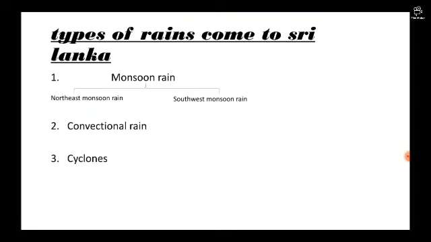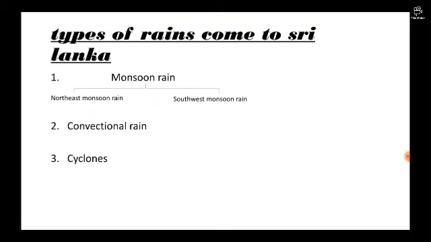Then convectional rains. These rains are known as the rains with thunder and very heavy rainfall. These rains also come in March, April, and as I can remember, September and then October.